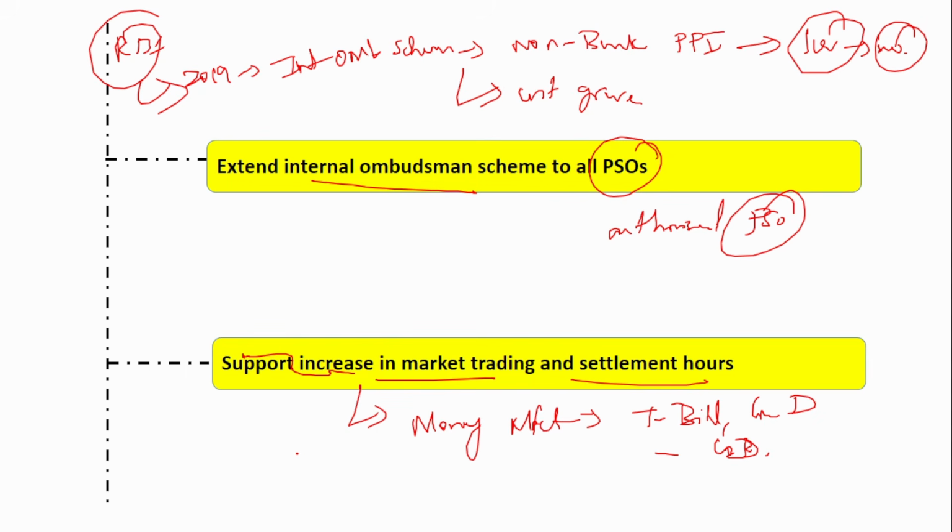They cannot be traded. If you see, they are not available after 10 o'clock or 11 o'clock in the night and all, you cannot issue treasury bills. But in the current situation, the NEFT and the RTGS are available 24/7. Previously, a few years ago, NEFT and RTGS were not available 24/7. But now they are available 24/7. So then why can't money market instruments also be available 24/7? If it is made available, then the price discovery will be better. Okay. So if they are available for more number of hours, the price discovery will be better, and also the efficiency will be better. So it has suggested to increase the market trading and settlement hours.